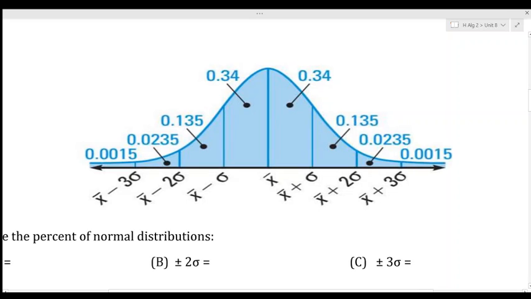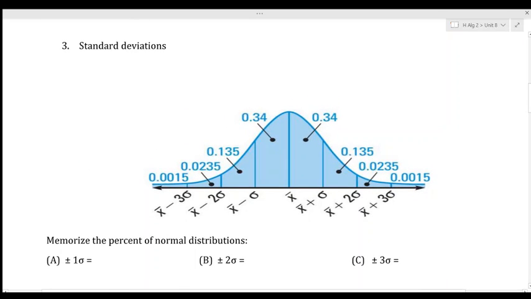Okay, so this is your standard bell curve. Now the entire bell curve equals 1. Okay, and that 1 is technically 100%. That's your entire bell curve. Now, here are the different values between the mean and its standard deviation. So, going from the mean value here back a standard deviation, or minus a standard deviation, is 0.34. That's how many people would be in that data point.